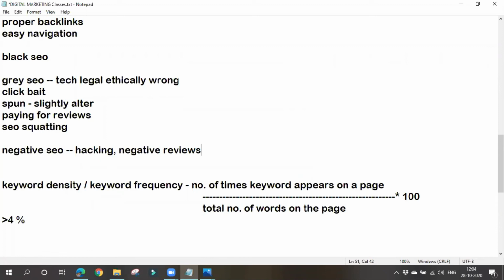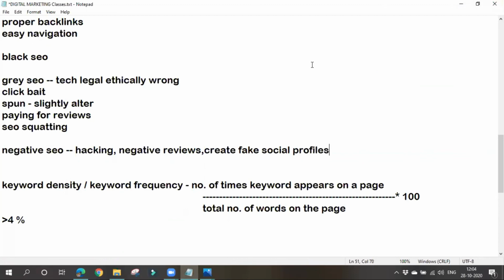So writing negative reviews, hacking their content, modifying their content, and creating fake profiles in case of social media platforms, and making some kind of wrong propaganda about their things, decreasing their reputation. Somehow they are damaging their reputation, and they're decreasing their ranking also. On SERP they're also decreasing their ranking. So all these things come under